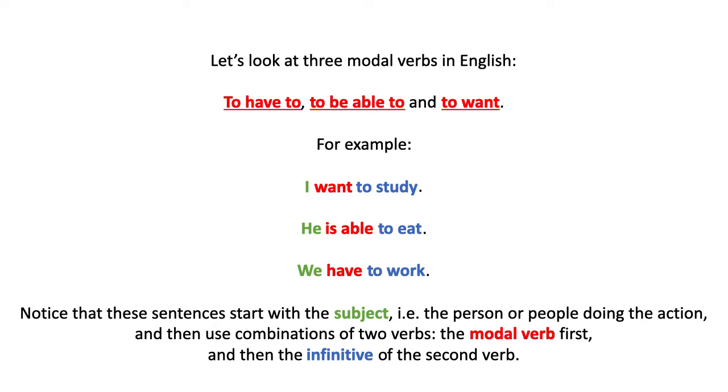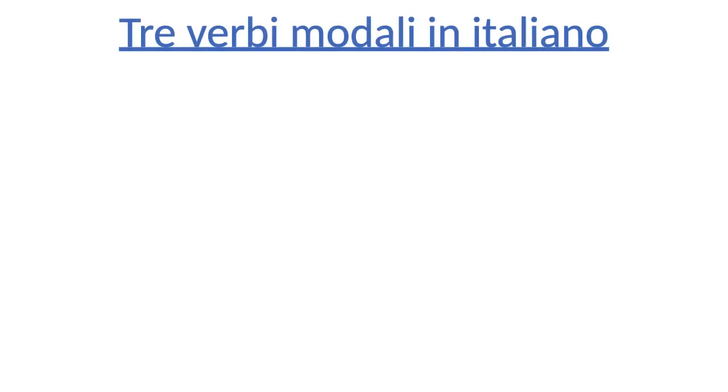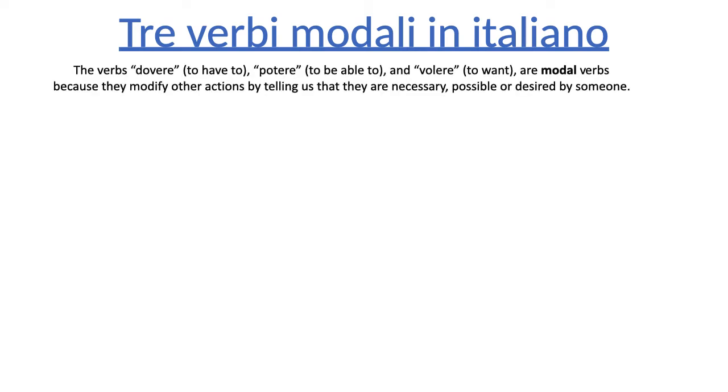The cool thing about this is that this is exactly the same structure that you will find in Italian. So let's move on to Italian. Tre verbi modali in Italiano. This means 3 modal verbs in Italian. I want to look at 3 specific verbs with the same meanings that we just looked at in English. Dovere. Dovere. That means to have to. Potere. That means to be able to. Volere means to want. Okay? Dovere, potere, volere.